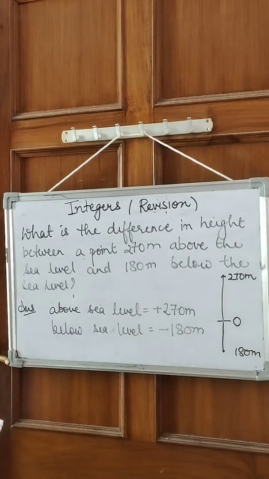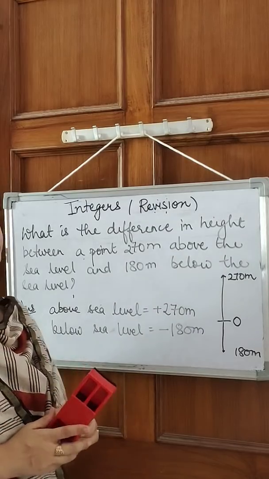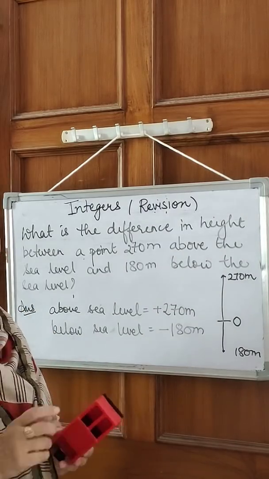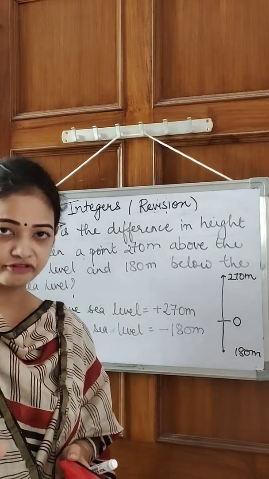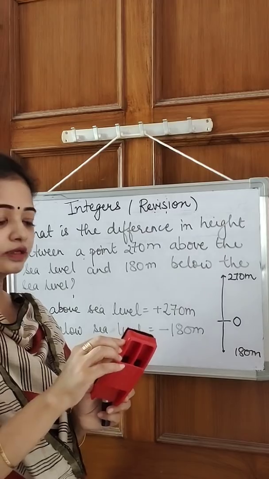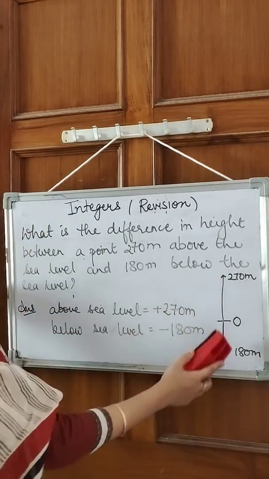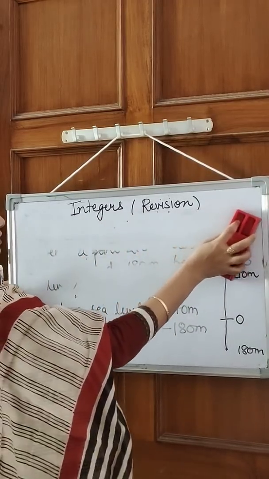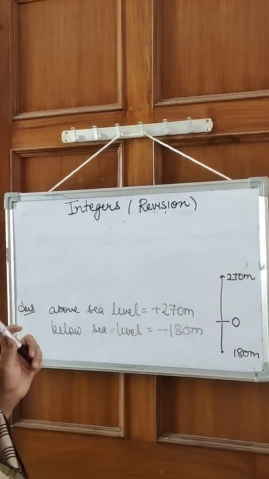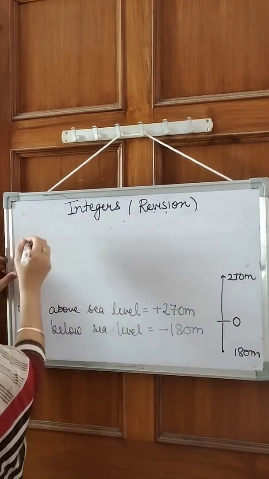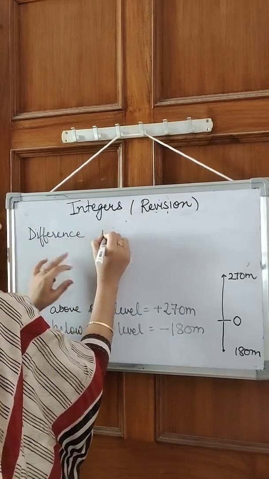So how do you find the difference between anything? You find the difference by subtracting. Yes, if I ask you to find the difference between 25 and 20, the difference is 5, because after 20 you get 21, 22, 23, 24, 25. So 5 ahead. Similarly here also, when you have to find the difference, you will subtract the two numbers. But since it is integers, there will be a twist when you subtract. So what is the difference in height?